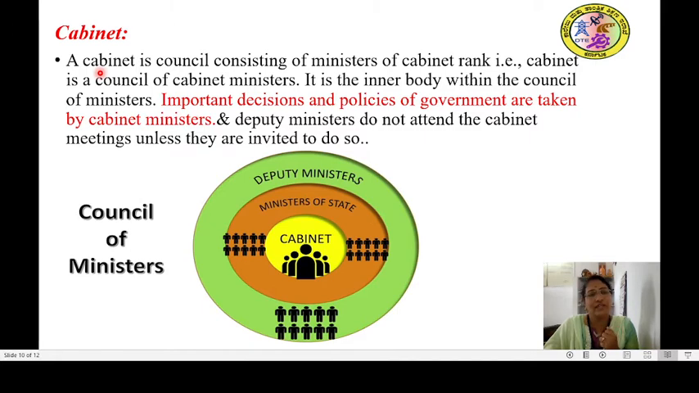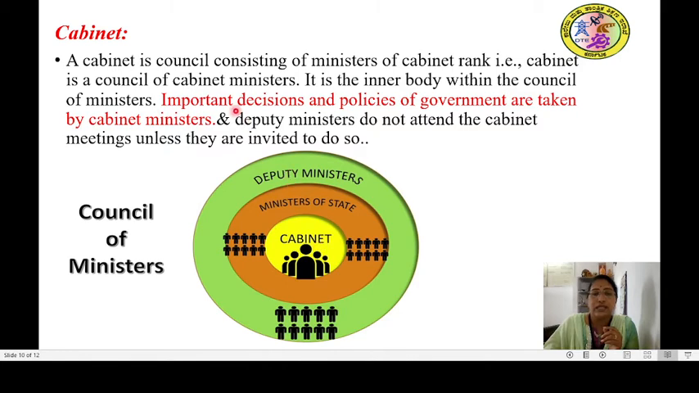Okay, next, what is cabinet? A cabinet is a council consisting of ministers of cabinet rank. Here the cabinet ministers will have a higher rank, and those cabinet ministers come under the cabinet. That is, the cabinet is a council of cabinet ministers. It is the inner body within the Council of Ministers. So you can see here, this is the inner body. Outside this, the ministers of state will come, and outside this, the deputy ministers will come. Cabinet ministers will be very few in number, nearly 20 to 22 strength, but they will hold very important portfolios. Portfolio means the department.